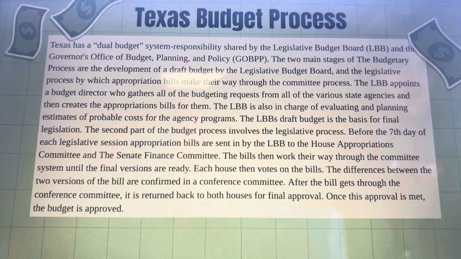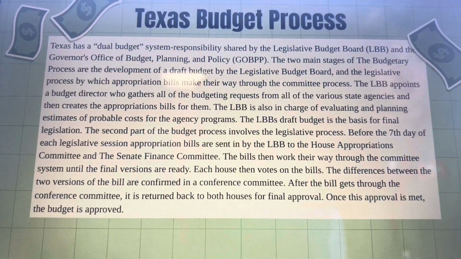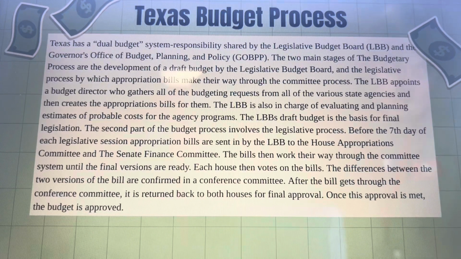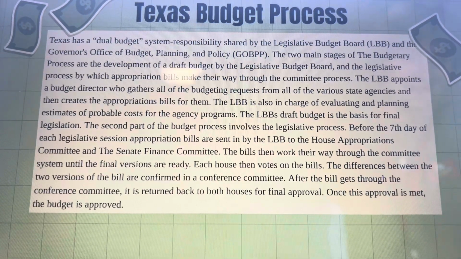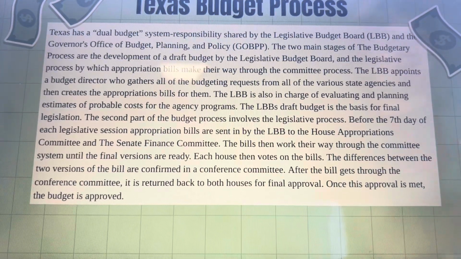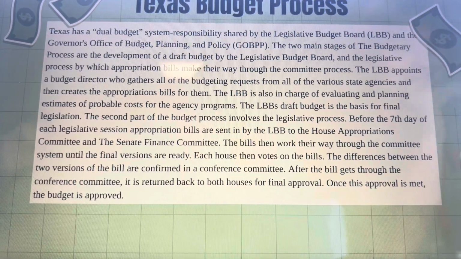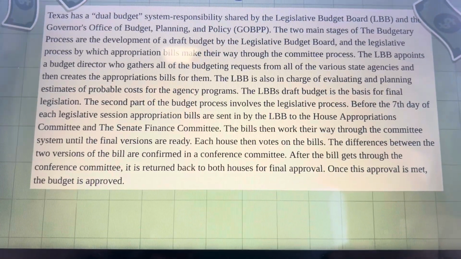Before the seventh day of each legislative session, appropriation bills are sent in by the LBB to the House Appropriations Committee and the Senate Finance Committee. The bills then work their way through the committee system until the final versions are ready. Each house then votes on the bills. The differences between the two versions of the bill are confirmed in a conference committee. After the bill gets through the conference committee, it is returned to both houses for final approval. Once this approval is met, the budget is approved.